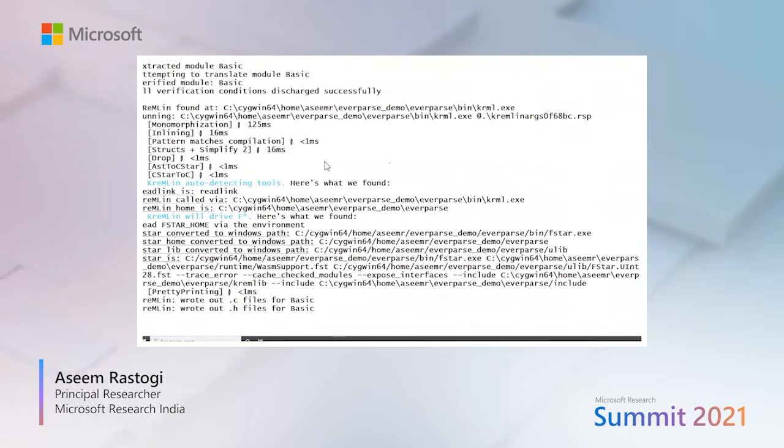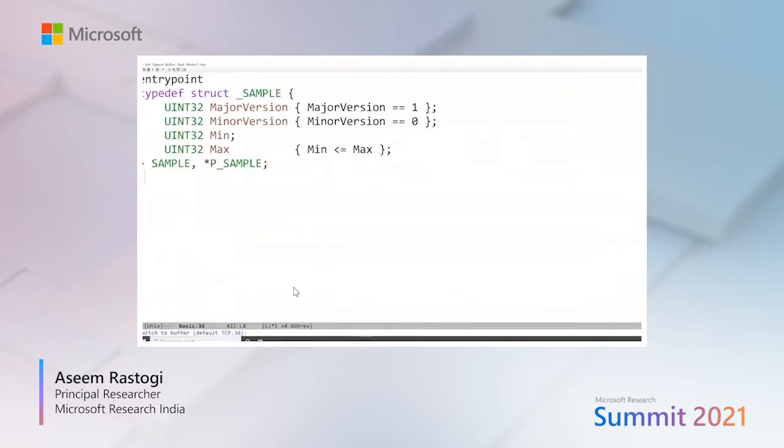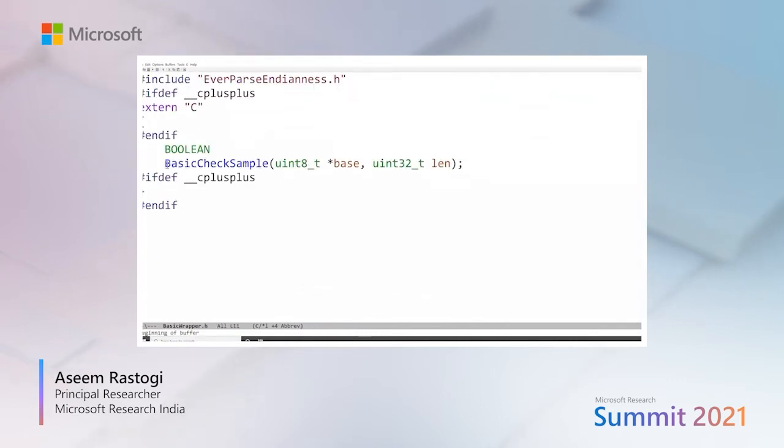Once it's compiled to C code, we'll see how to integrate it. So now EverParse succeeded, and we are going to see how we use the output C code in our existing application. One of the files that EverParse generates is a wrapper file. This wrapper file contains a function called BasicCheckSample. This function takes as input a byte array and the length of the array. The function returns true if the byte array contains a valid binary format for sample messages. Otherwise, it returns false.